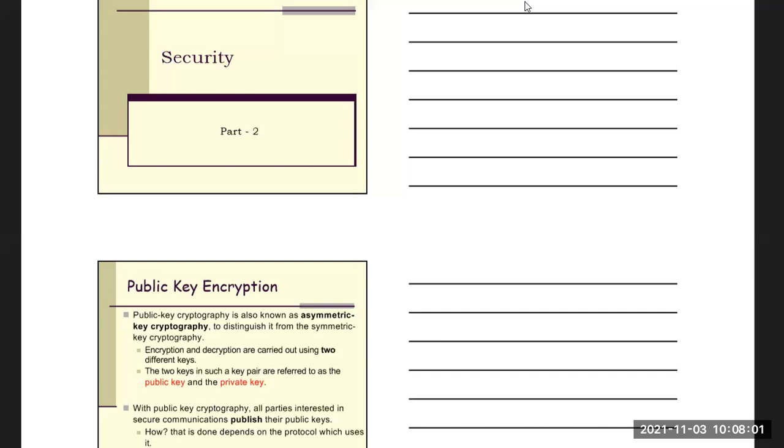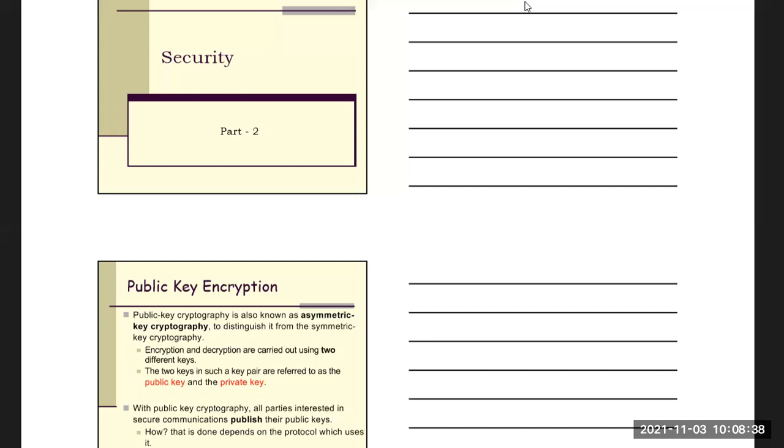So if for encryption and decryption different keys are used, that means the key used to encrypt the message and the key used to decrypt the message are different. The key used for turning plain text into cipher text and the key used for turning cipher text into plain text are different. Then we call it asymmetric key cryptography.